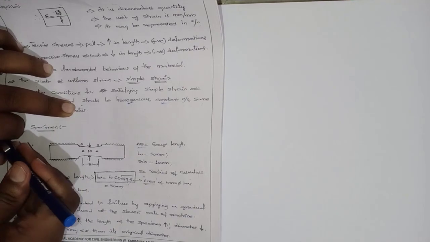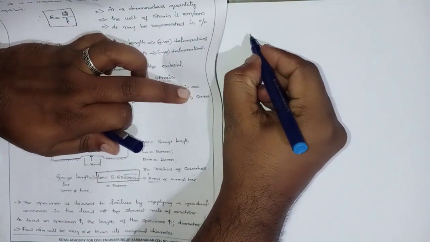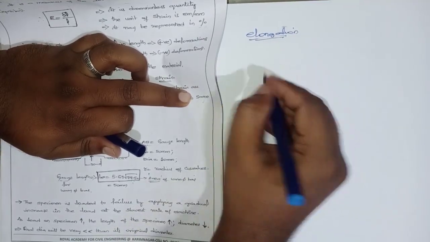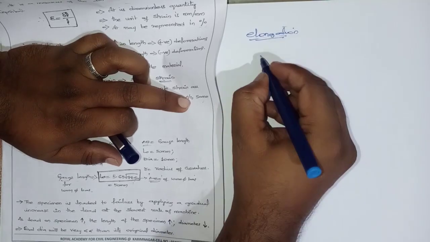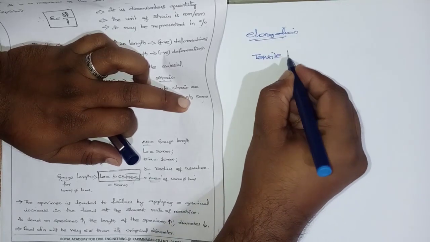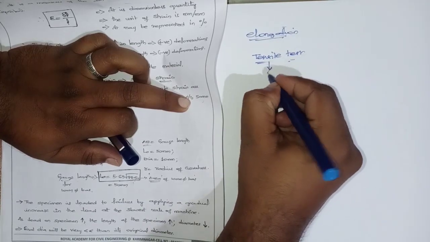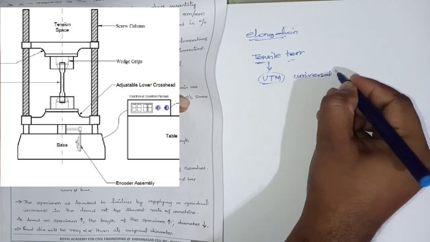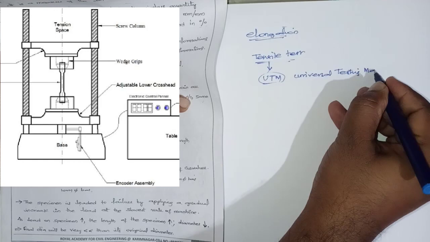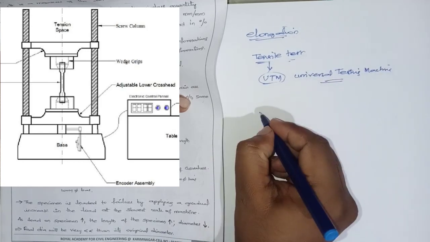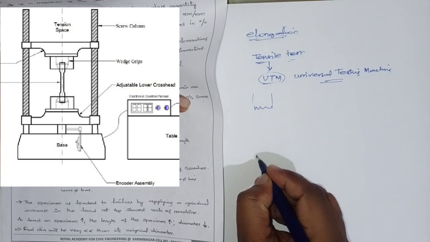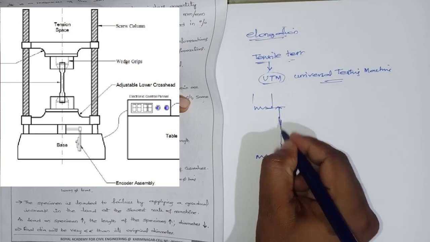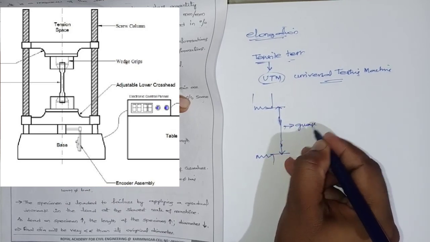Now if you want to know the percentage of strain, that is elongation, you are supposed to conduct a tensile test. For that you go for the UTM, the universal testing machine. What is this? The universal testing machine. In it you will have an upper jaw and a lower jaw. Between them you fix the length of the specimen, which is called the gauge length.